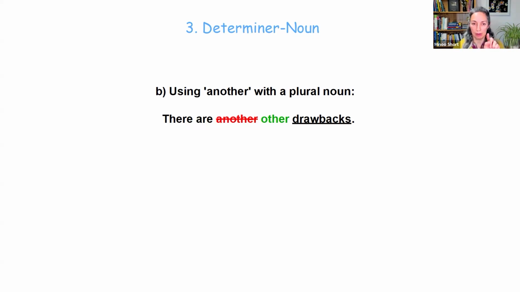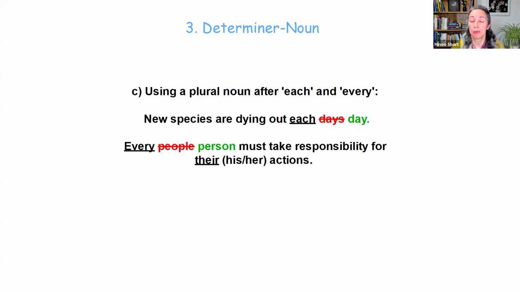And the last one in this category is using a plural noun after each and every. Again, I don't hear this very often, but I have come across it. So, example, new species are dying out each day, not each days. Or, and not every people must take responsibility, every person must take responsibility. Or, and just to remind you, although it's every person, because we don't know if it's he or she, we must use the genderless pronoun for their actions.